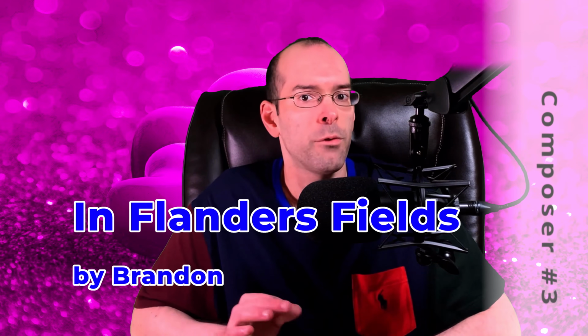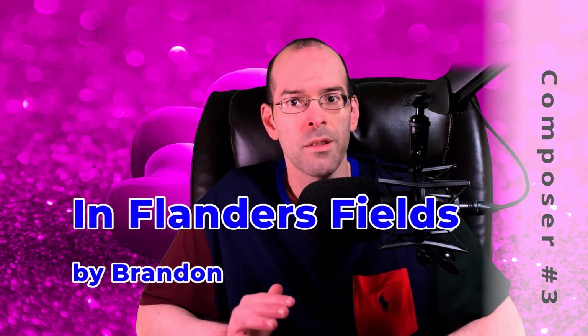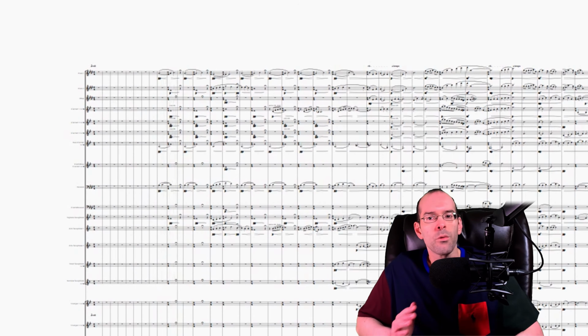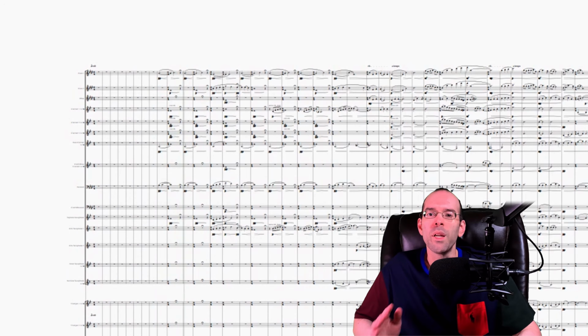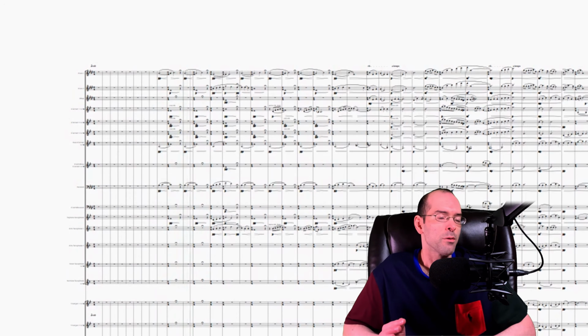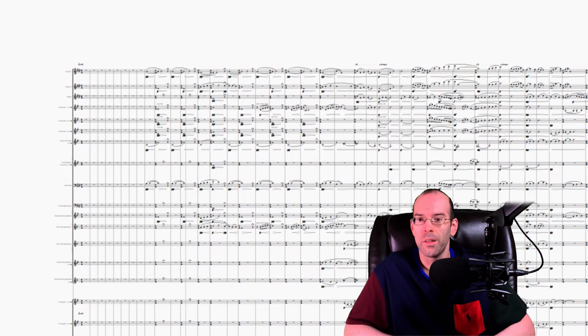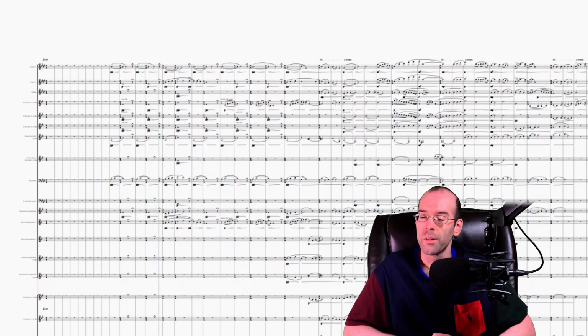The next piece is by Brandon, which is called In Flanders Fields. So let's just admire the beauty of this score, because it's gigantic. As we listen through this music, it's almost immediate that Brandon is favoring the use of rhythm, dynamics, and melody in order to create a specific mood.